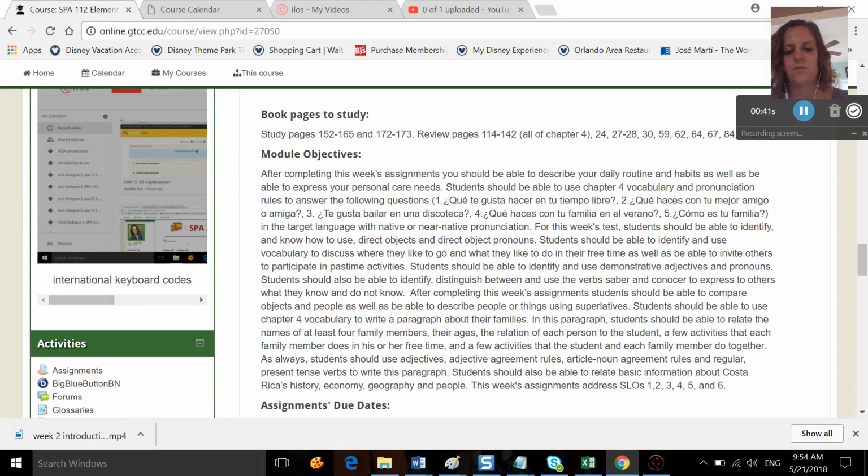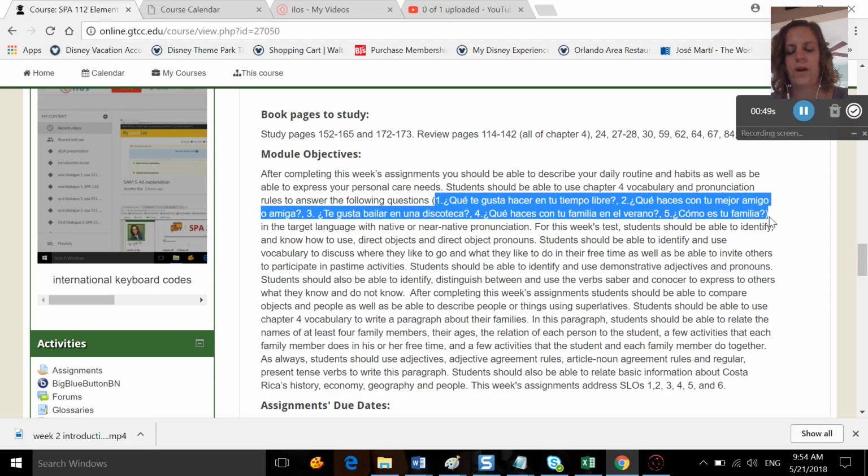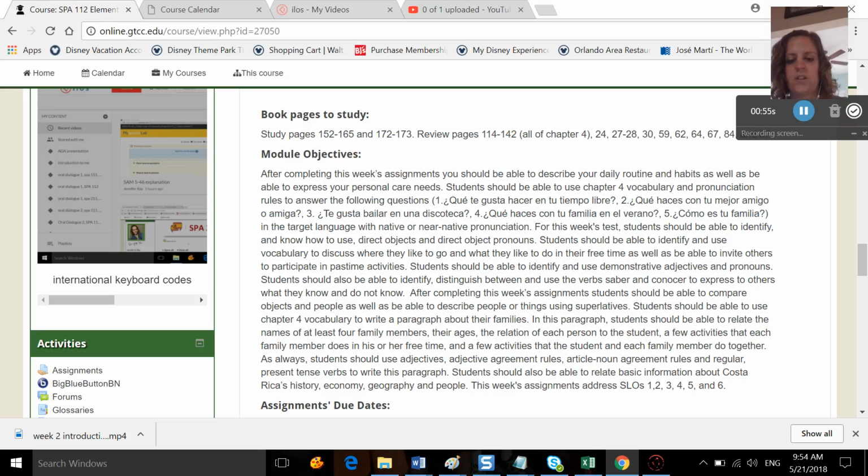We talked about this last week. We're still working on that oral presentation that we're going to be making in about a week. So you hopefully will have a written response. You'll be critiquing other people's written responses to these questions. You also have a test this week.